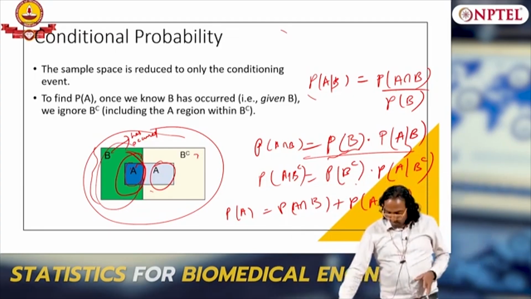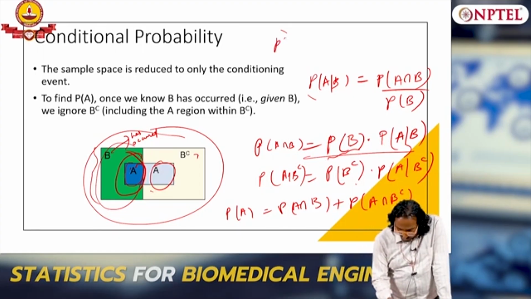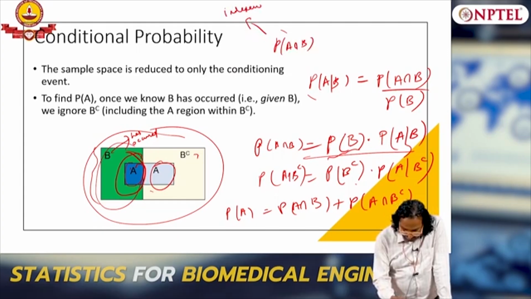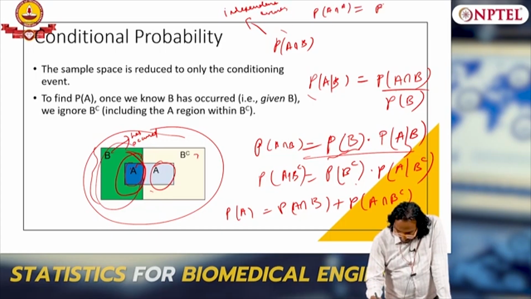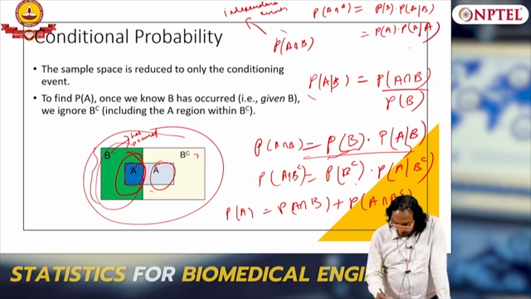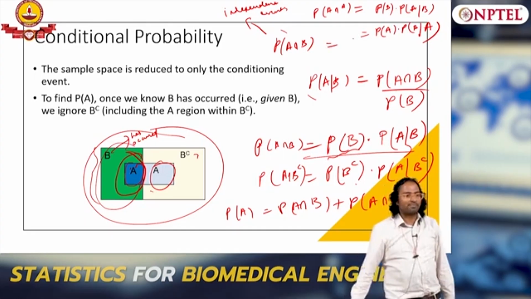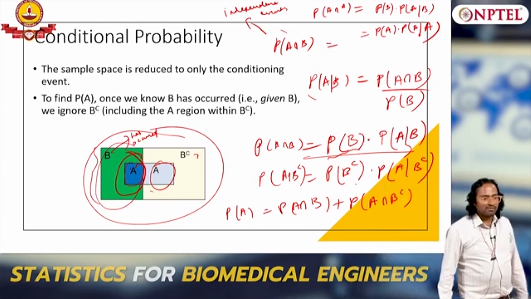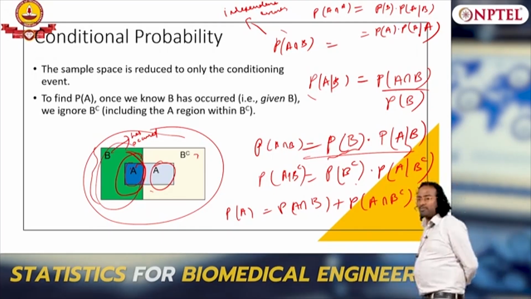And now tell me what is probability of A intersection B when you are talking about independent events? For regular events, what is this? Probability of A intersection B equals to probability of A given B into probability of B, or probability of A into probability of B given A. Now for independent events, what will happen? Probability of A intersection B. What is probability of A given B for independent events?